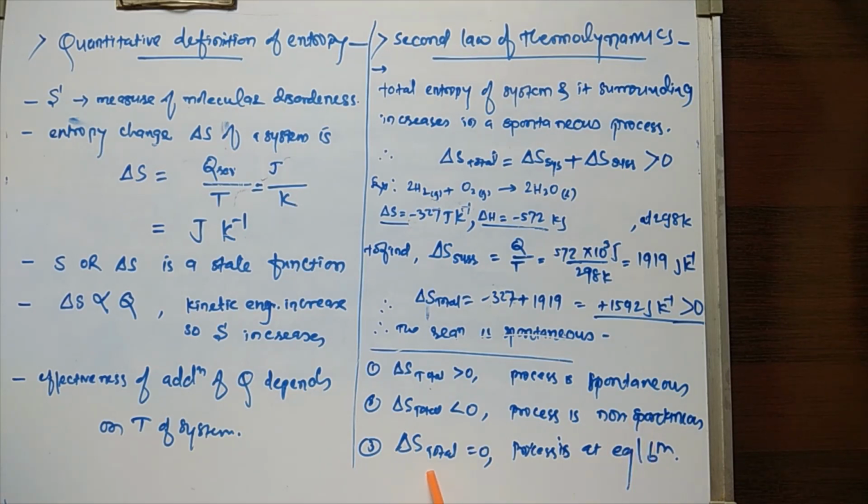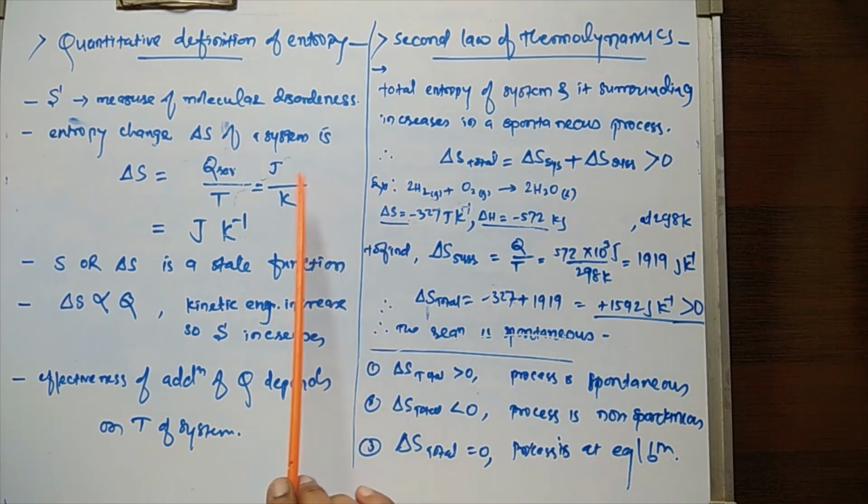And if delta S total is 0, then the process is at equilibrium. So greater than 0 is spontaneous, less than 0 is non-spontaneous, and equal to 0 means the process is at equilibrium. So this is all about the second law of thermodynamics and the entropy of the system.